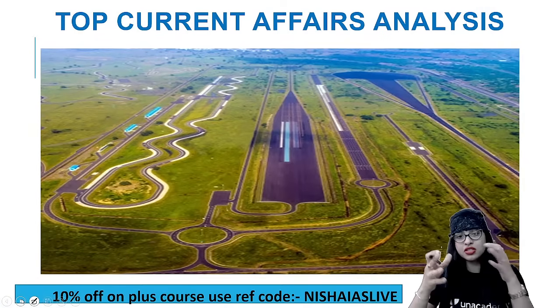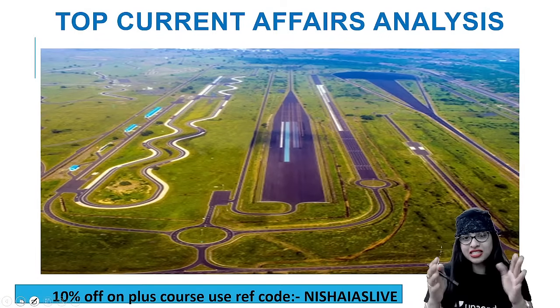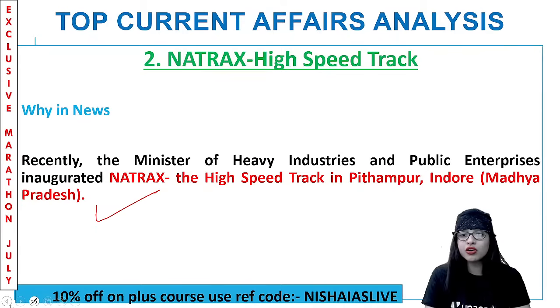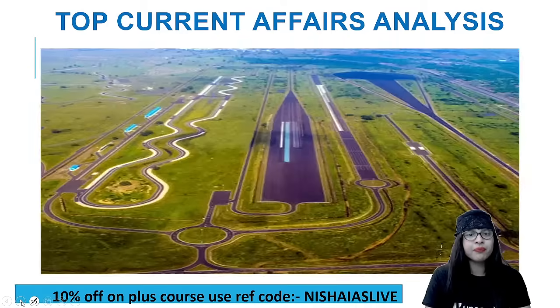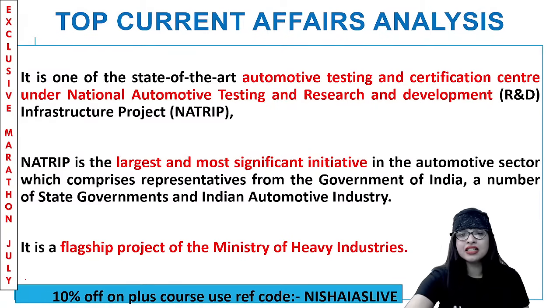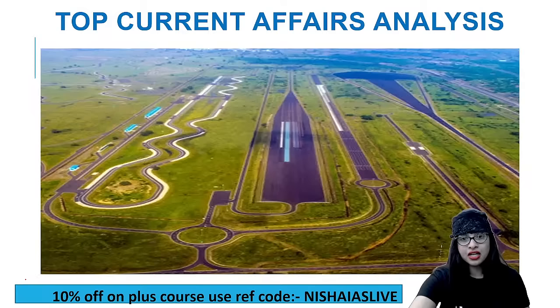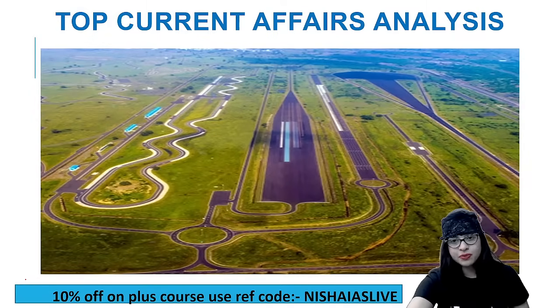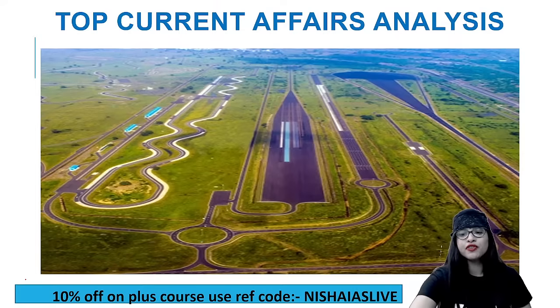This is how the NATRAX looks. The so-called ultra-modern facility you can see in Madhya Pradesh, guys. Go to Indore, you can see this in Pithampur. Basically this is one of the state-of-the-art automotive testing and certification centers, coming under the National Automotive Testing and Research and Development Infrastructure Project, NATRIP. It's a beautiful thing, right? Just look at the advancement, guys. Like a developed country, you can see that, right? So India also has beautiful things like this, which are yet to be explored.